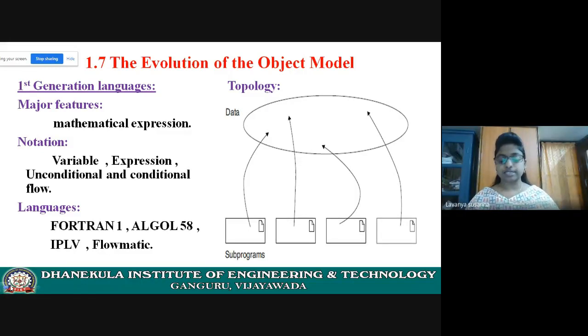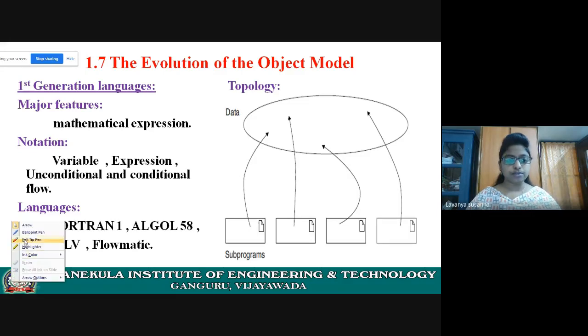Today I am going to discuss the foundations of the object model. Before discussing the foundation of the object model, let me recap the previous class topics for 10 minutes. In the previous class, we discussed the evolution of the object model. Let us see it.